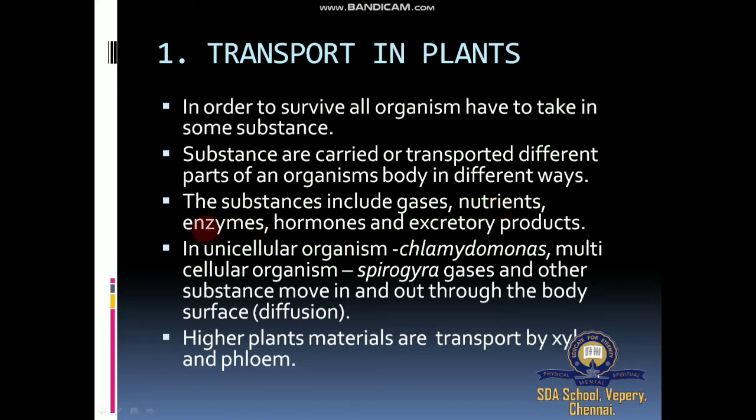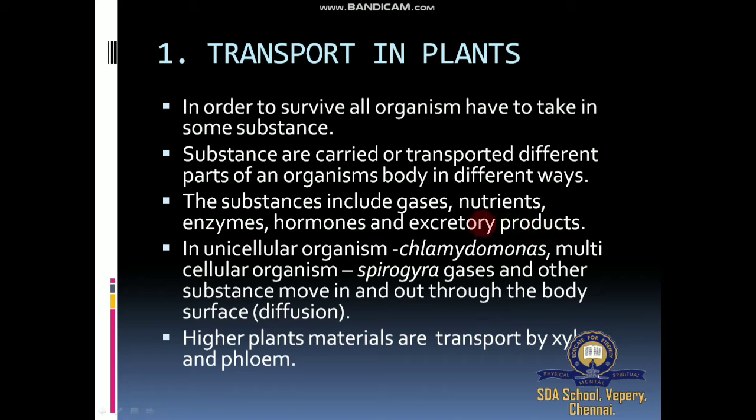Then enzymes. This enzyme is one of the converters, one of the bioreactors. Enzymes are called reactors because they change simple to complex molecules. Then hormones, required for growth and development, and excretory products.